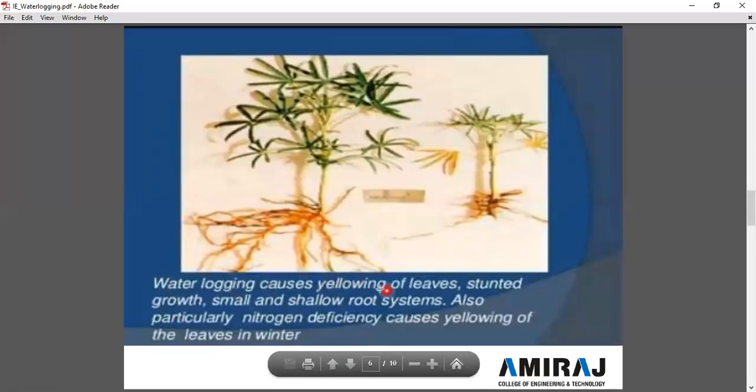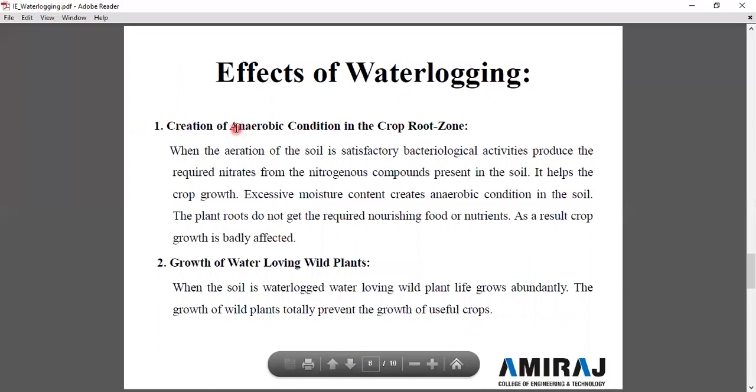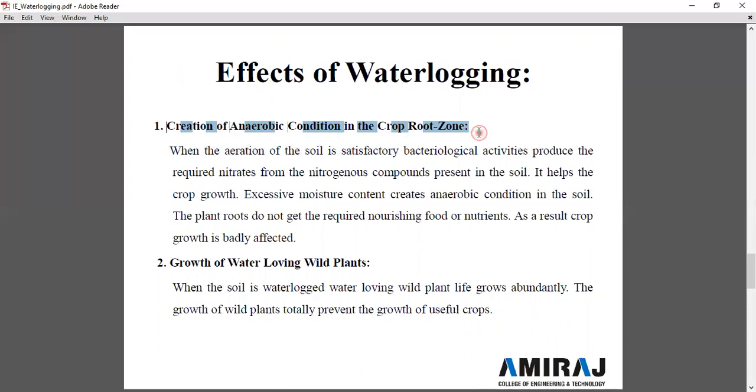Waterlogging causes yellowing of leaves, stunted growth, and a small and shallow root system. Also, nitrogen deficiency causes yellowing of the leaves in the winter. So there are different effects of waterlogging. The first one is the creation of anaerobic condition in the crop root zone. When the aeration of the soil is satisfactory, bacteriological activities produce the required nitrates from the nitrogen compounds present in the soil. It helps the crop growth.